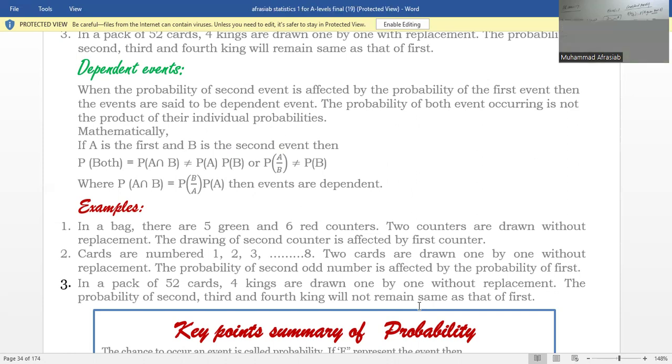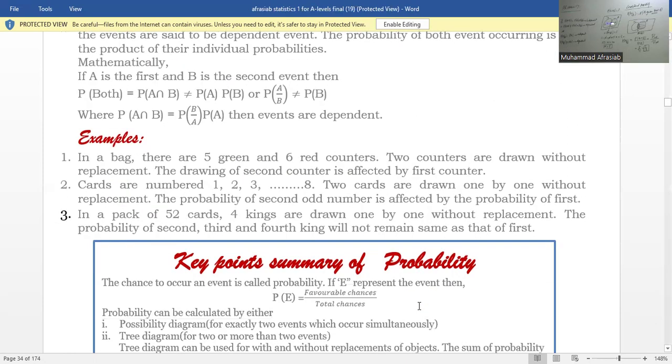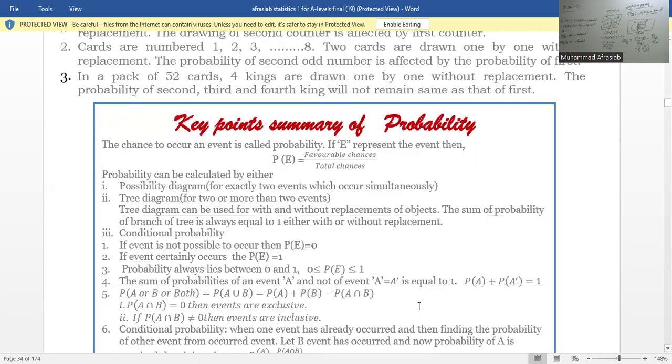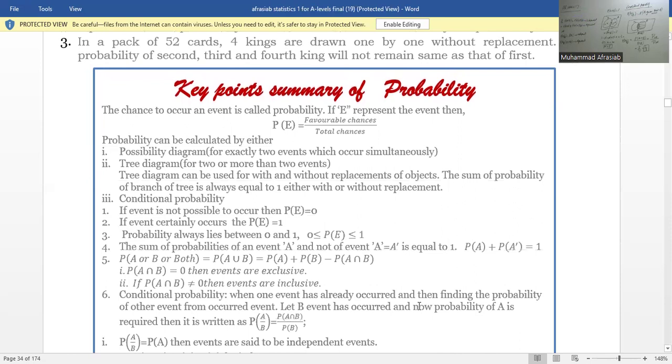And then we are going to give the overall summary for this probability. The probability of E is equal to favorable chances over total chances. Probability diagram, tree diagram, conditional probability. Probability of E equal to 0 means the event cannot occur. Probability of E equal to 1 means the event will certainly occur. Probability of E lies between 0 and 1. The sum of the probabilities of A and not A, which is A complement, is equal to 1.